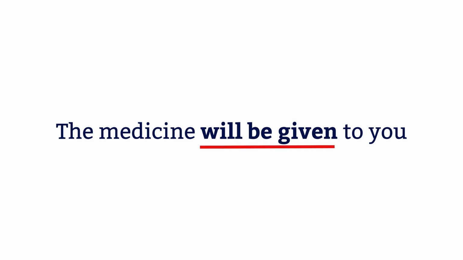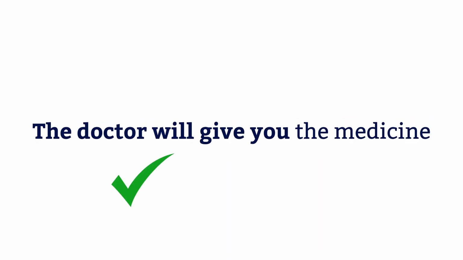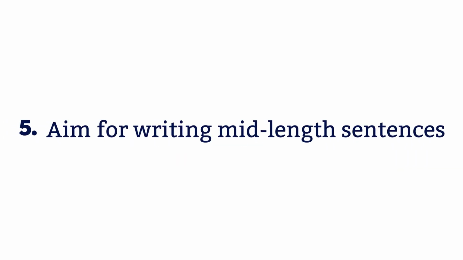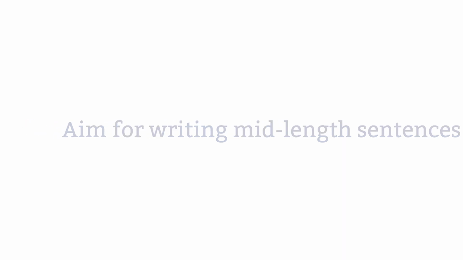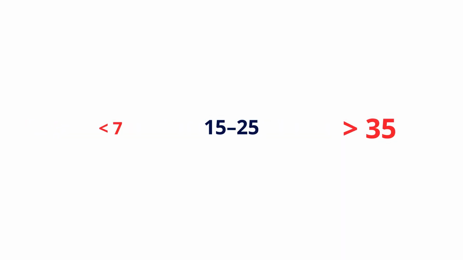Although the passive voice is a legitimate option, it often leads to constructions that are longer, more complex, and more difficult to understand. Therefore, the active voice is usually a more translation-friendly option. Let's turn to our fifth piece of advice. Aim to write mid-length sentences. These are sentences that are neither too long, over 35 words, nor too short, under 7 words, but somewhere in the middle, that is, around 15 to 25 words.